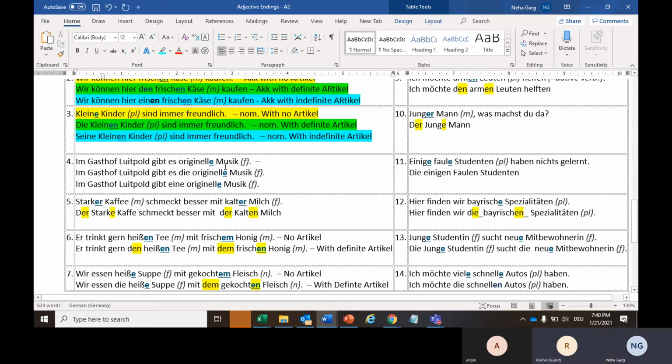So here, first you tell me the adjective and the noun to which we have to add the adjective ending. Is it nominative or accusative? Nominative? No, music here is accusative. Yes, so whatever endings we add here will be as per accusative only. And since music is feminine, it's pretty simple to add. We'll just add an extra e in all the cases, be it without article, with bestimmt article, or with unbestimmt article. Just an extra e because music is feminine.